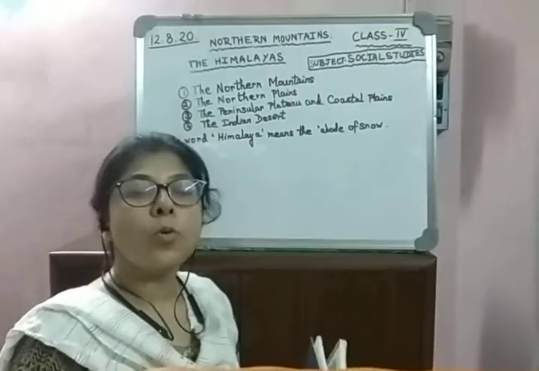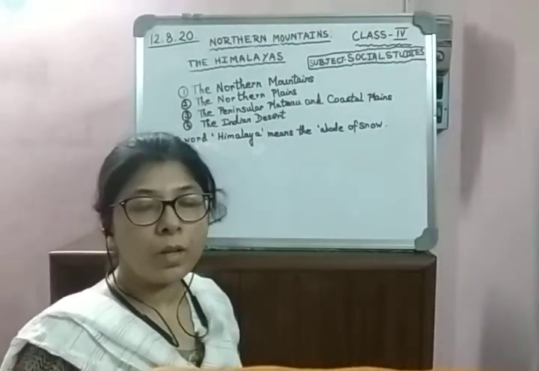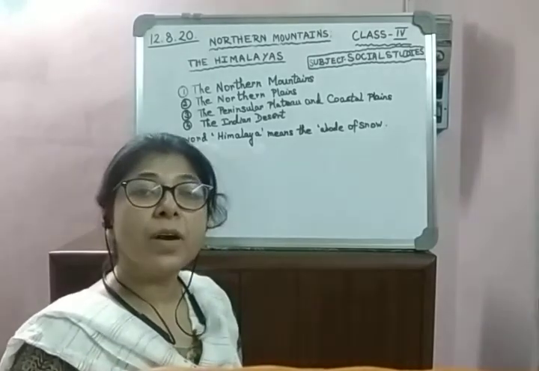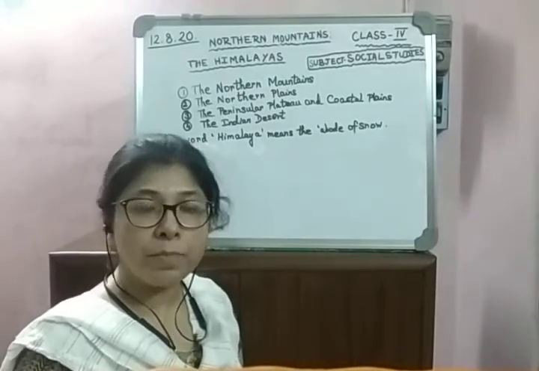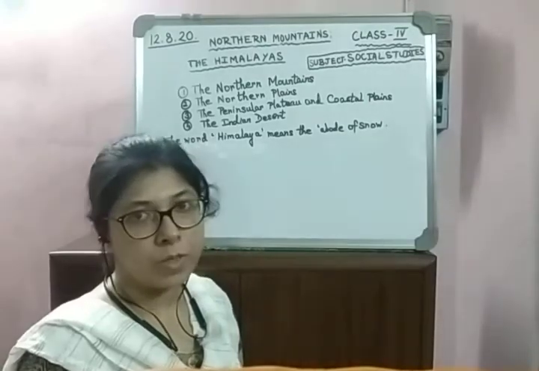It means it is always covered with snow. Some of the highest mountain peaks are located in the northern mountains.